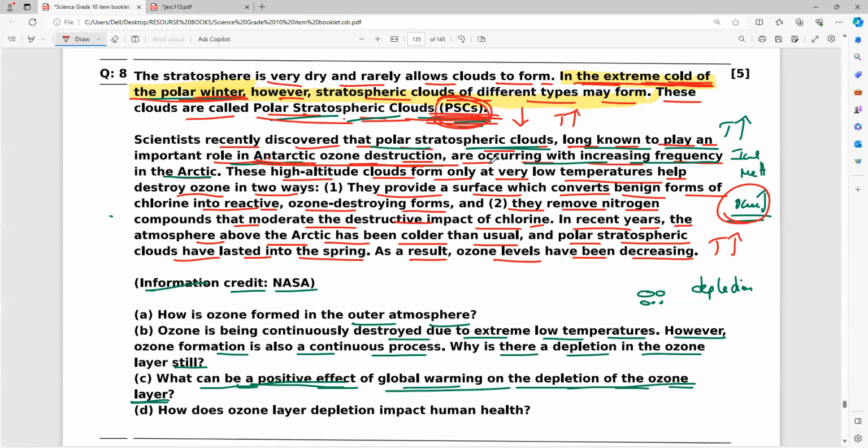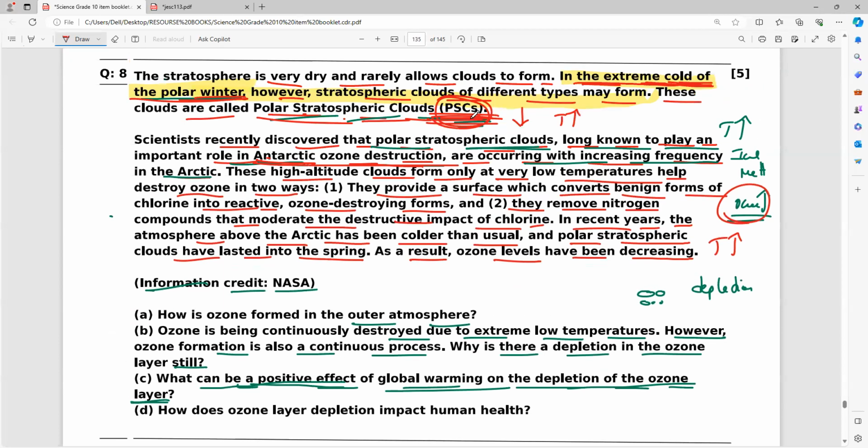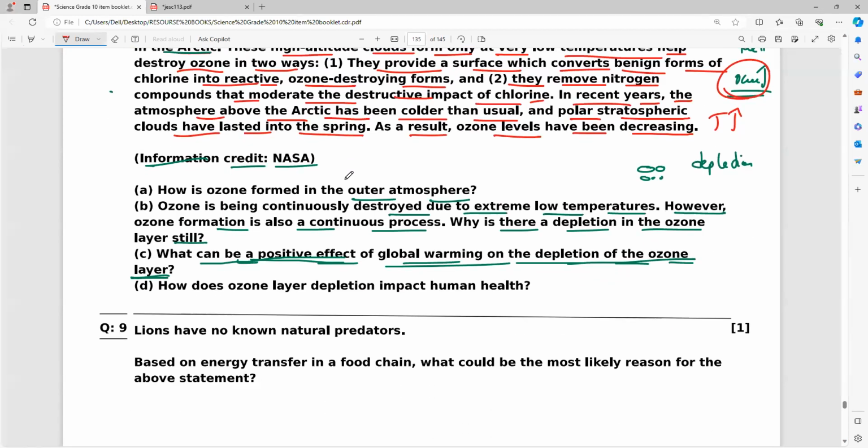So ice will never melt, so that we will all be very safe. So please remember, that is the answer. So what does the answer say? The rise in polar temperature might restrict the formation of PSC clouds and reduce the depletion of the ozone layer. That is the importance of that.